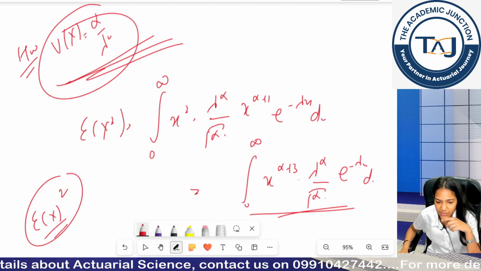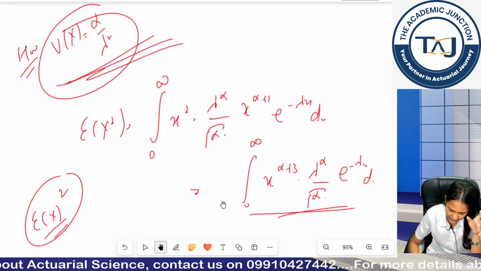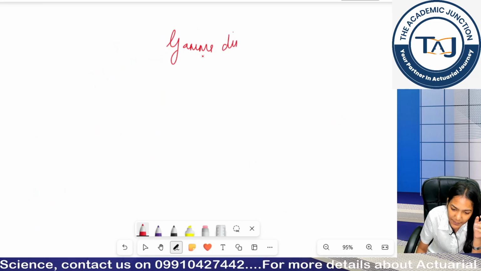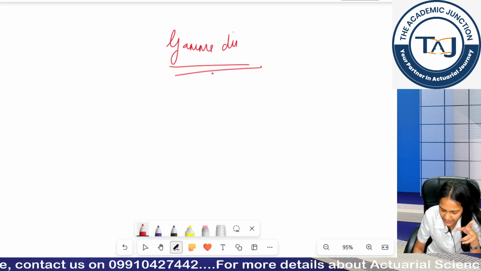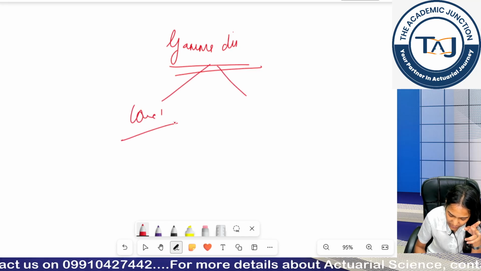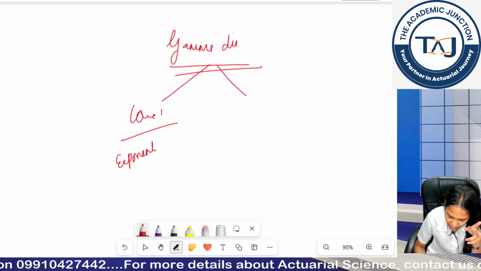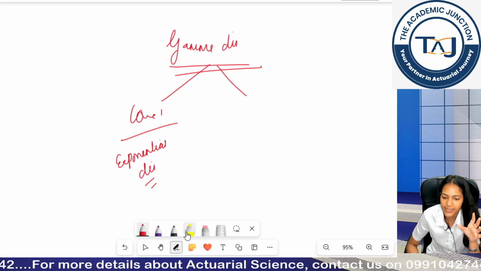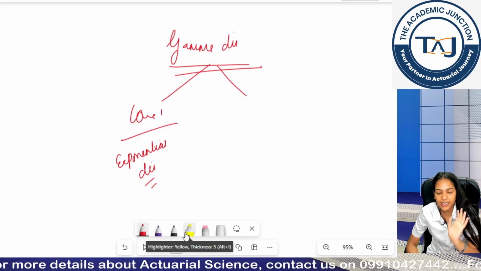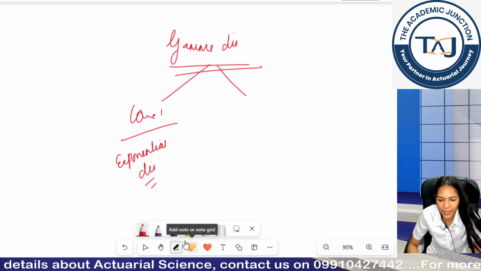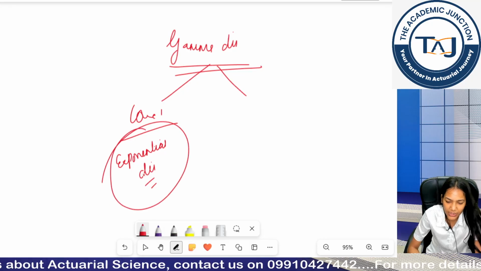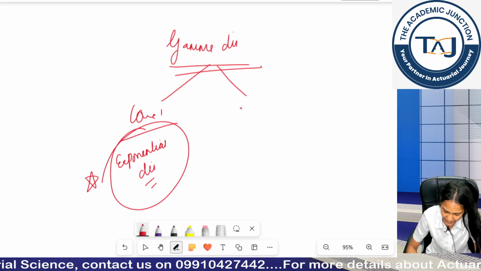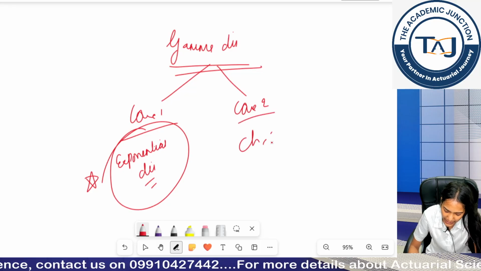Now we have gone very slow, so we are still left with two distributions. Gamma distribution basically has two specializations, two special cases. Case 1 is when it transforms into exponential distribution. We will think of exponential distribution as a distribution of its own, okay. It is also a specialized case of gamma, and it is itself a full-fledged distribution. Again, this is one of the distributions whose PDF and CDF I would ask you to remember, okay. And your case 2 will be basically chi-square distribution.